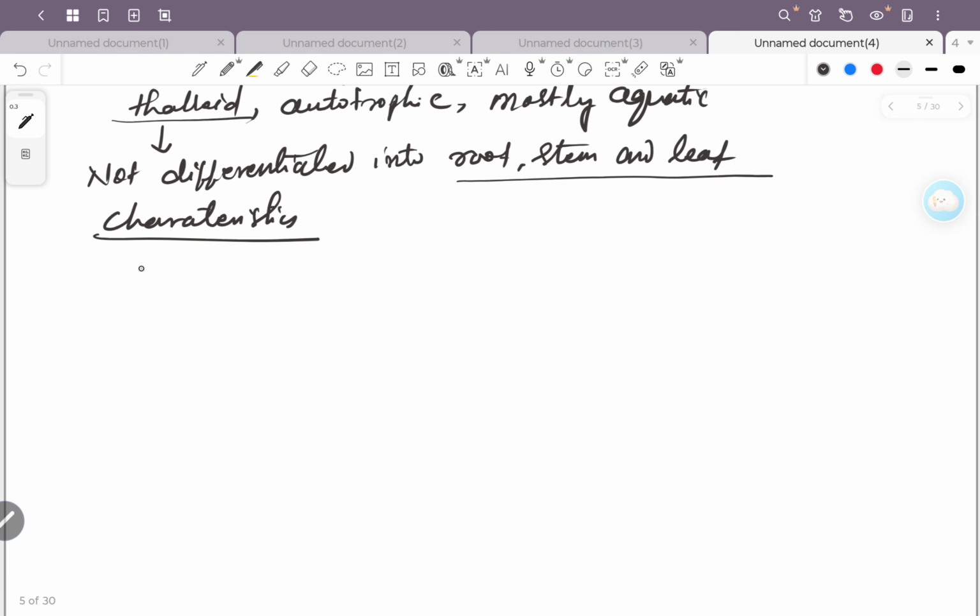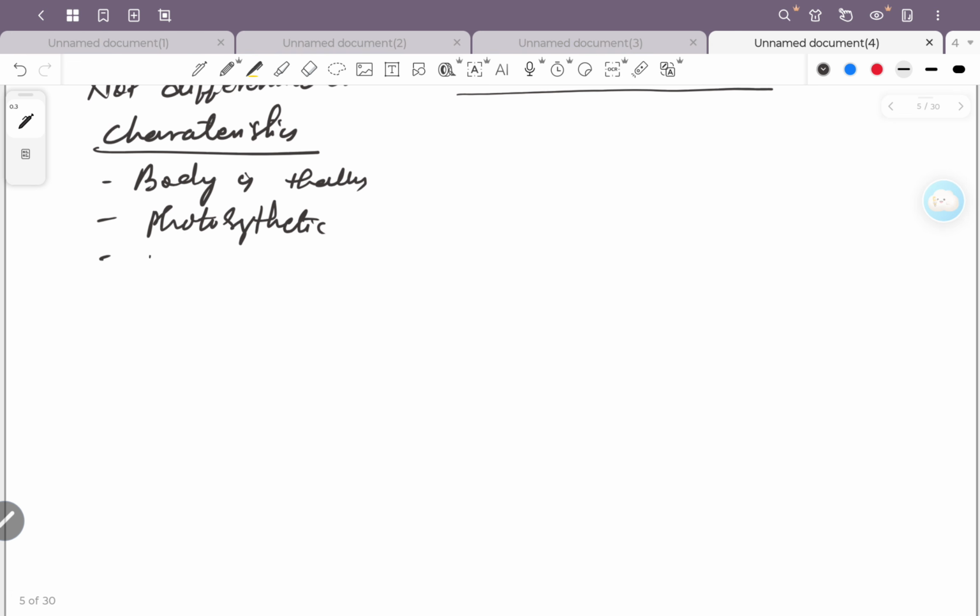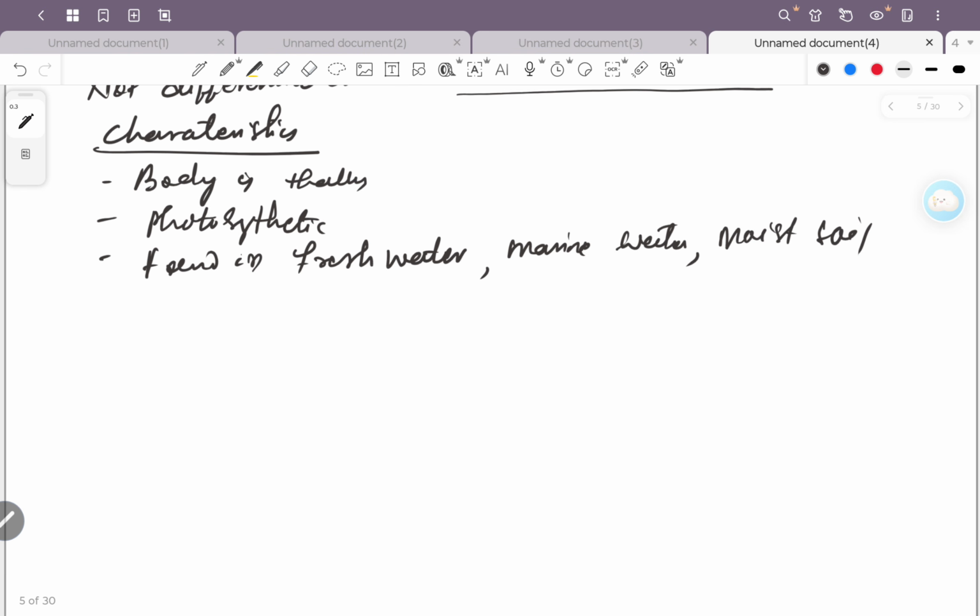Okay, so body is thallus. Okay, and they are photosynthetic, found in fresh water, marine water, moist soil, वेट रॉक, ये हर जगह दिखाई देते हैं लेकिन एयर में दिखाई नहीं देते. ठीक है, वेट रॉक एंड ऑल्सो वुड सरफेस.